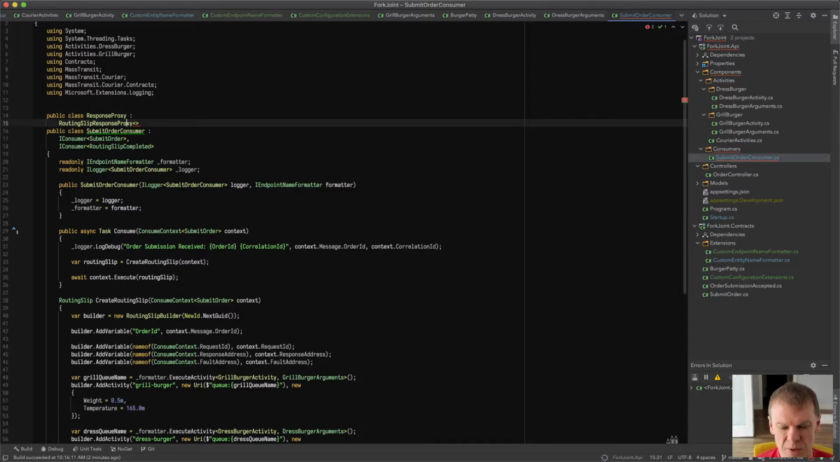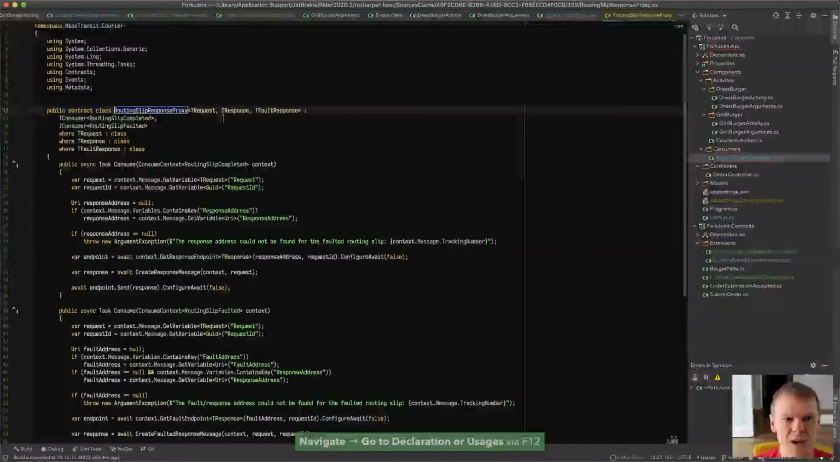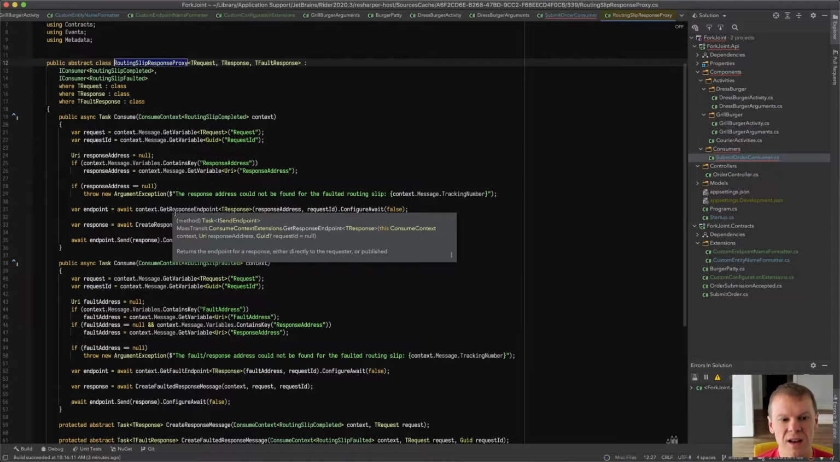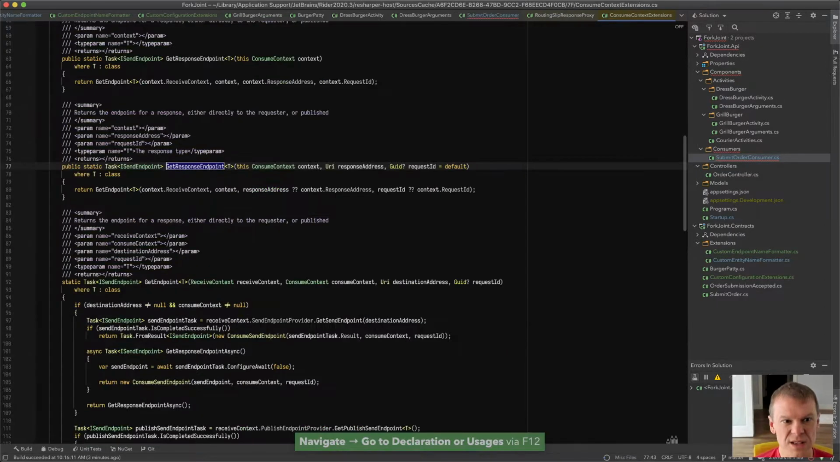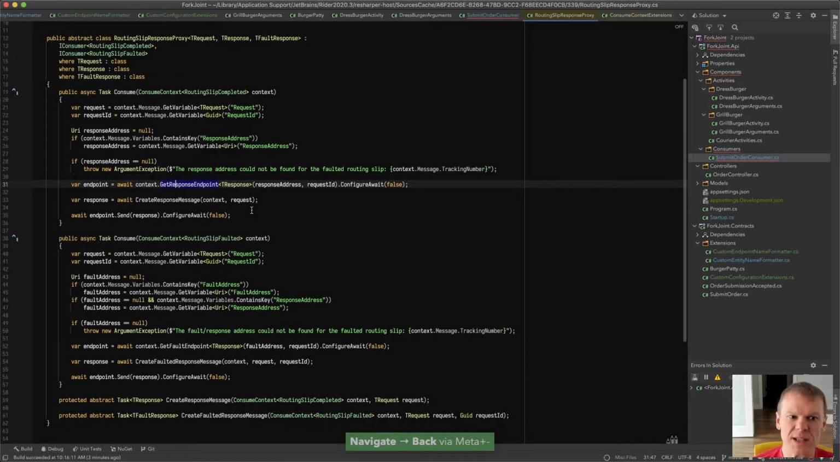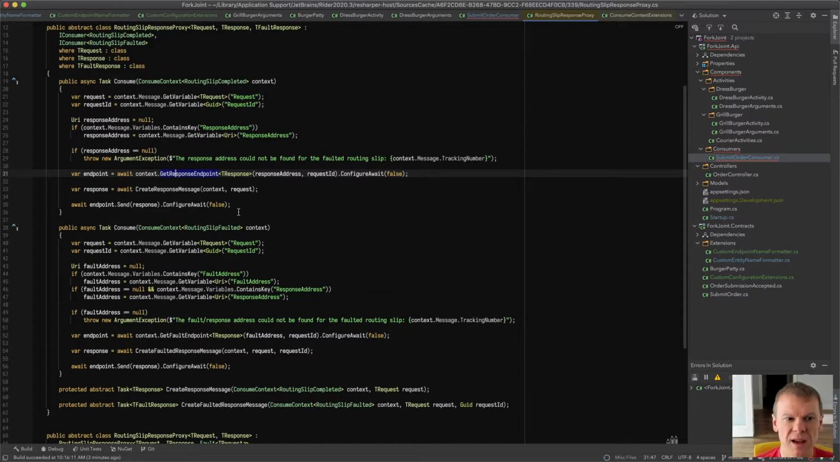I'm not going to dig into this too much because I really just want to flesh out the conversation. But if we look at the response proxy, all it's doing is exactly the same thing. It's getting the request ID, the response address, pulling that variable out, checking if it's there, creating the response endpoint, and then, yeah, I should actually be using that. That would make more sense, but it does the same thing.